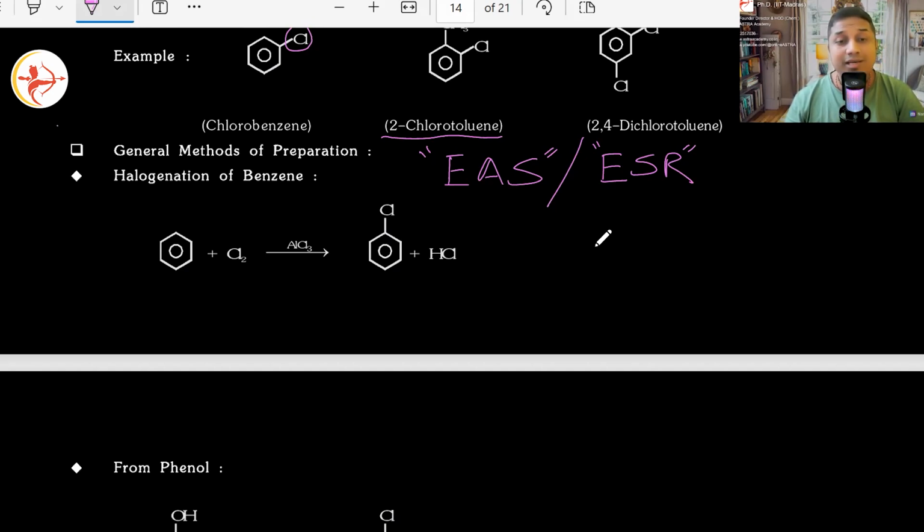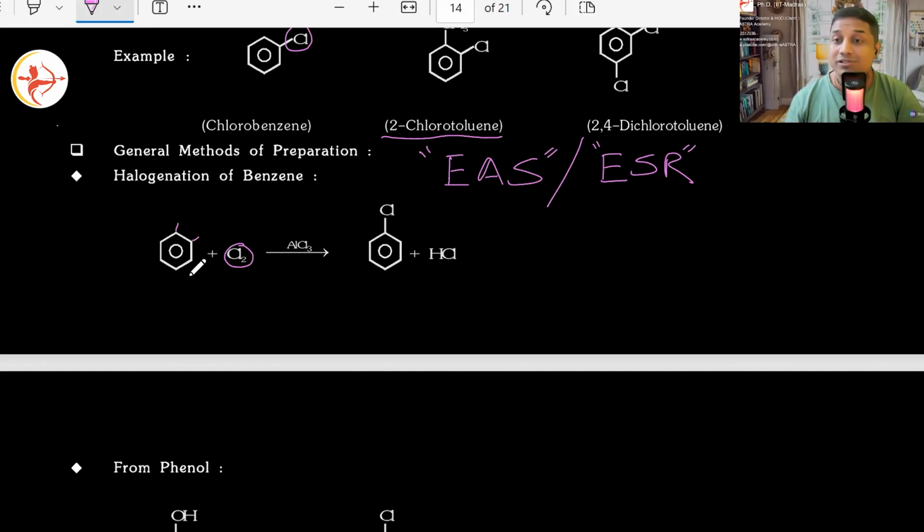I hope you remember the mechanism. What used to happen? There is a hydrogen at every carbon. Now what will happen? This Cl2, for it to behave as an electrophile, it's very difficult. You need to have somebody else who can release Cl plus. Yes or no? Cl plus can behave as an electrophile, not Cl minus.